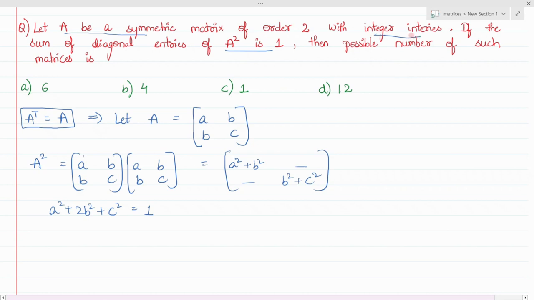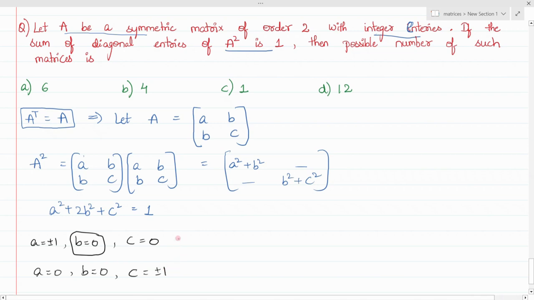Here only integer entries are used. So b will be 0 only. For a, you have two chances, that is plus or minus 1. So in this case, c will be 0. If a is 0, I already told b is always 0, and c will be plus or minus 1.